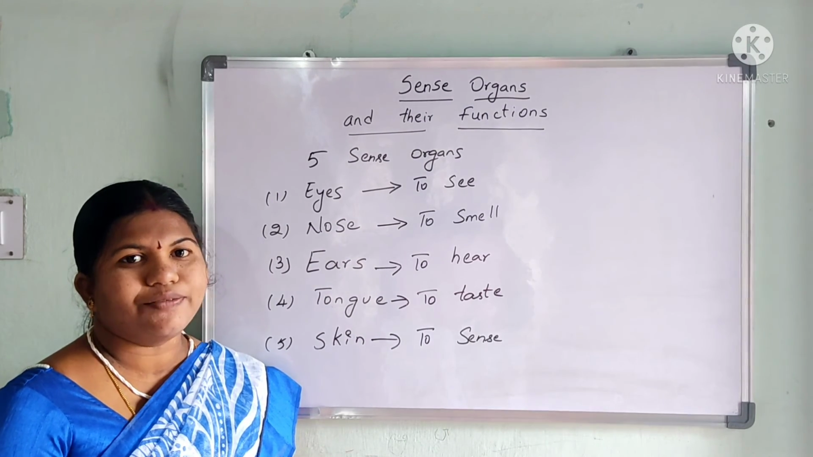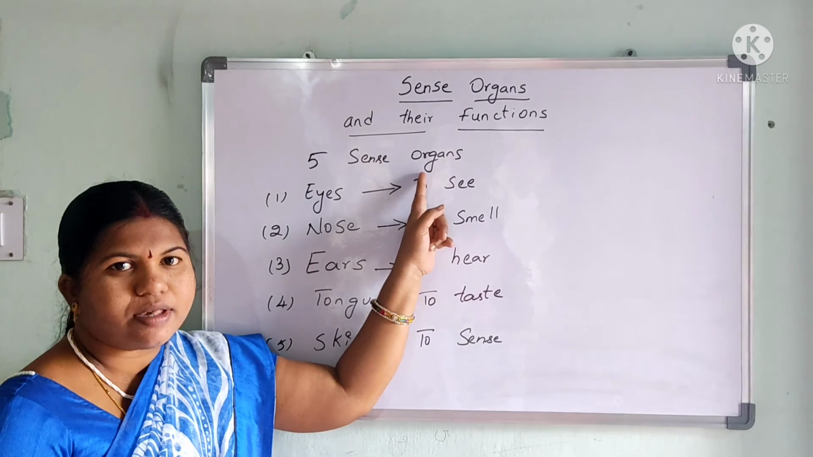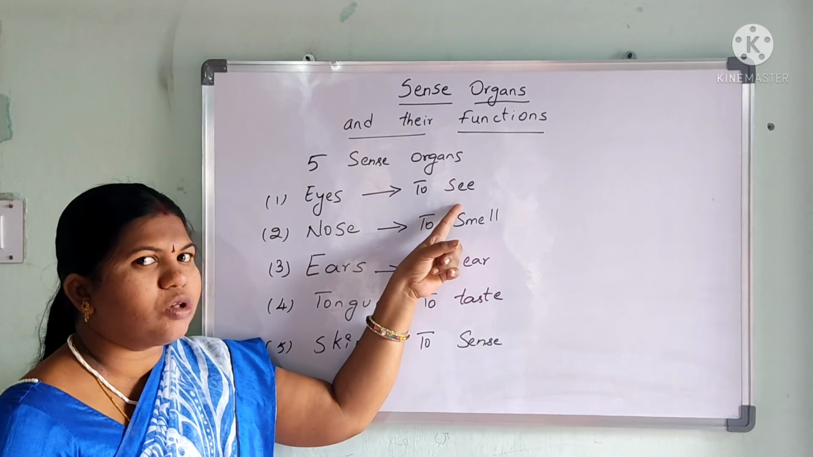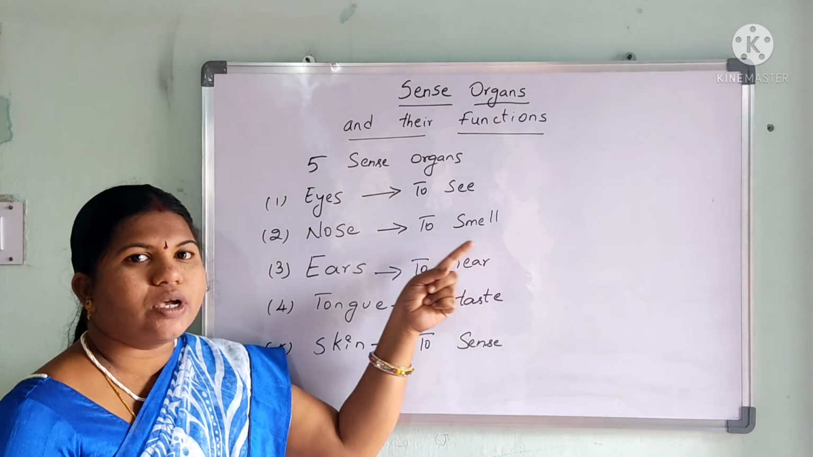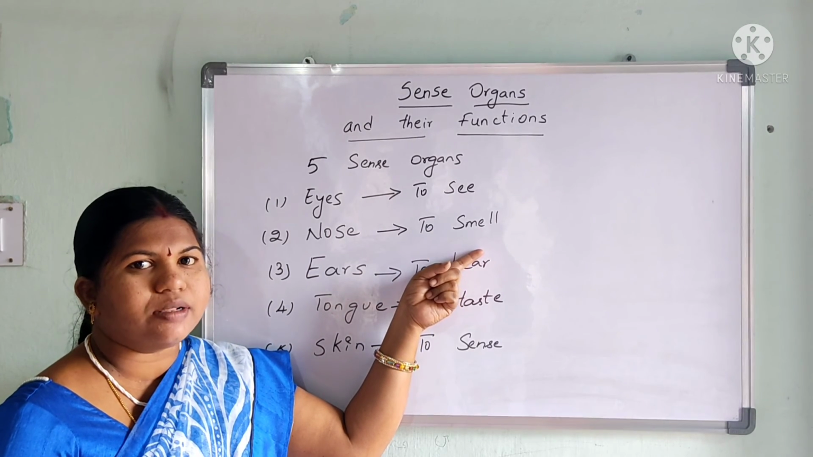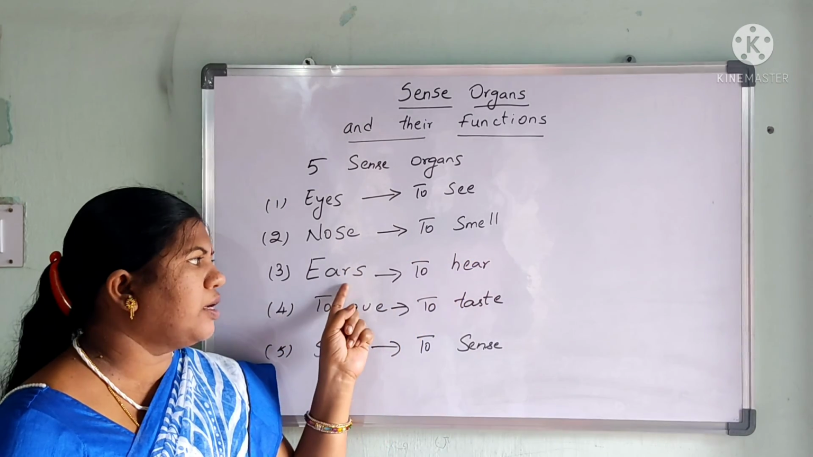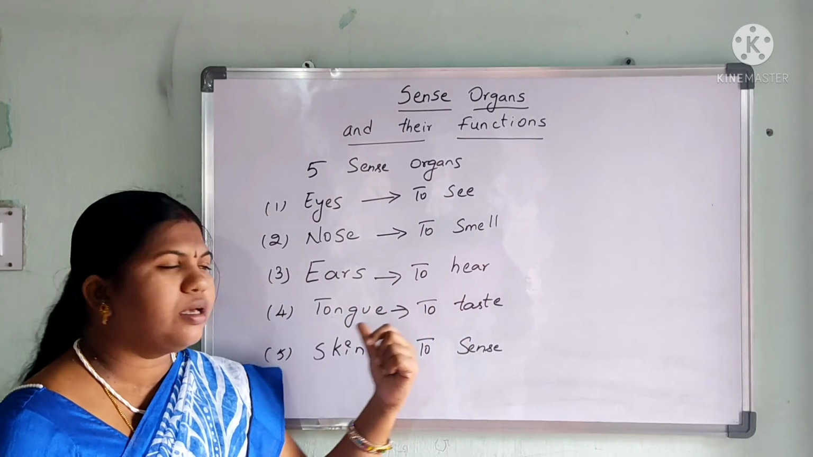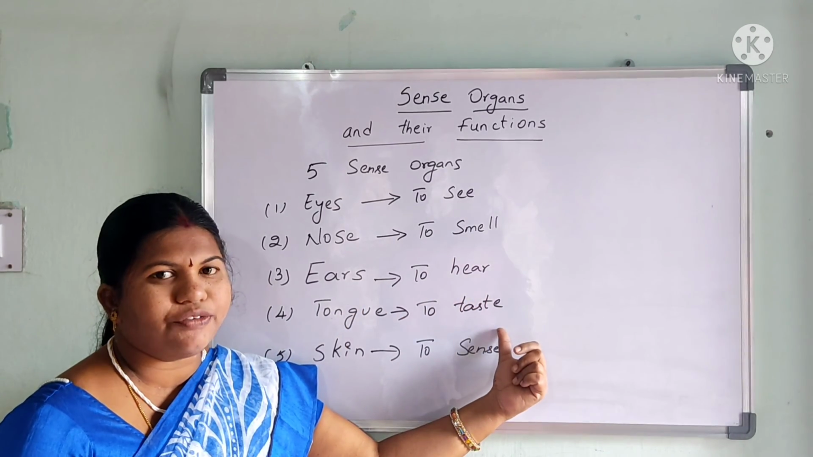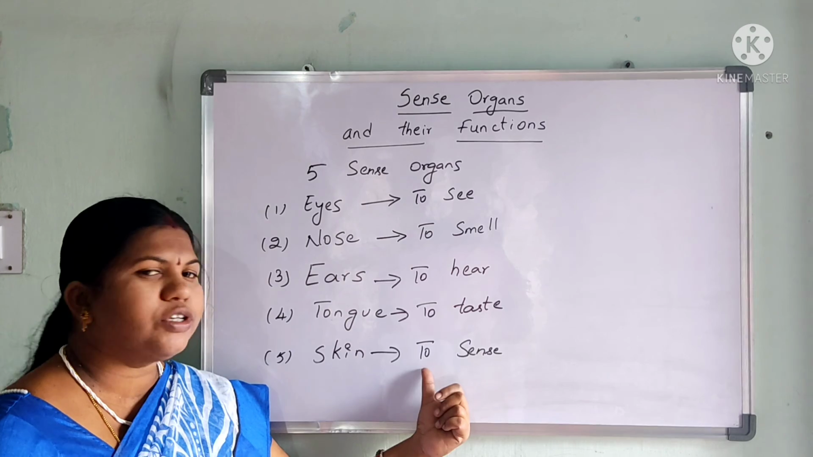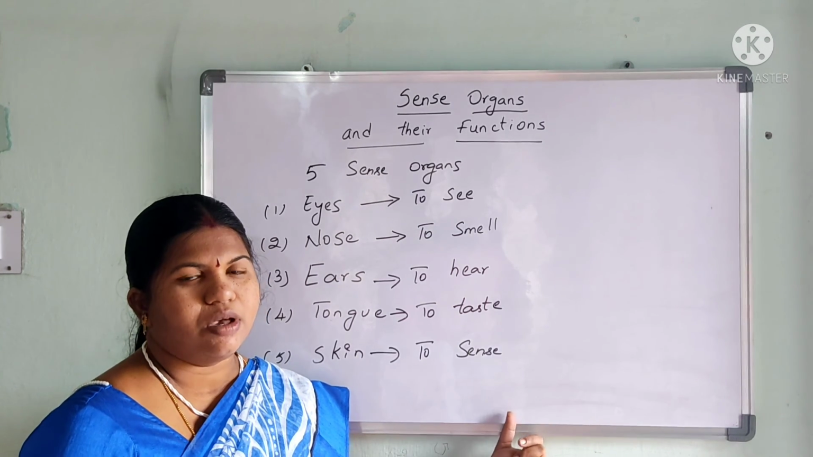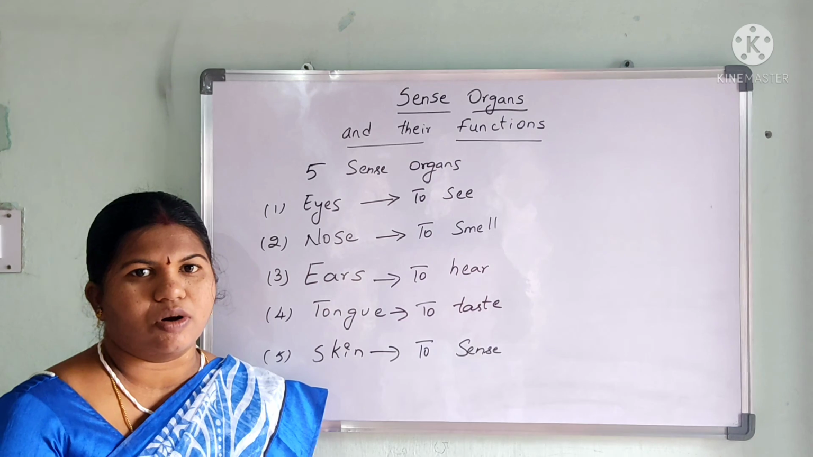So finally we can say there are 5 sense organs. Eyes, which helps us to see various objects. Nose, which helps us to smell different smells, that is good, bad. And ears, which helps us to hear different kinds of sounds. Tongue, which helps us to taste different foods. Skin, which helps us to sense different kinds of surfaces. So this is about our sense organs.